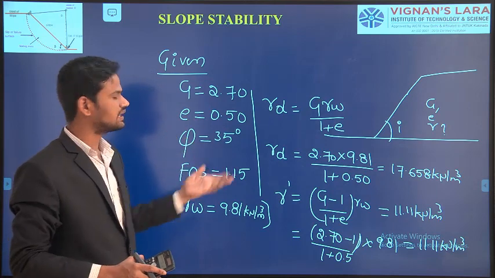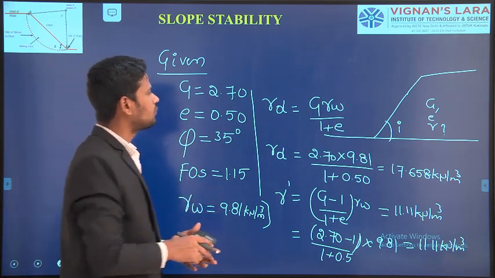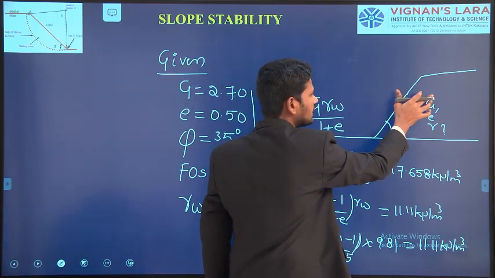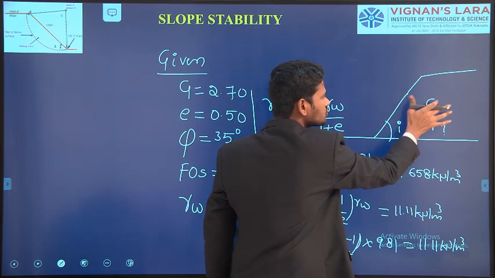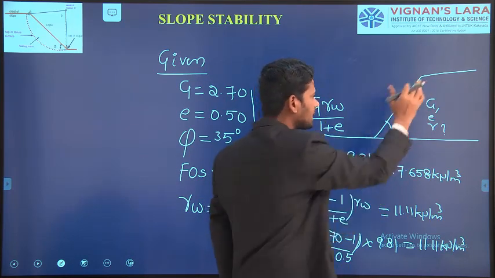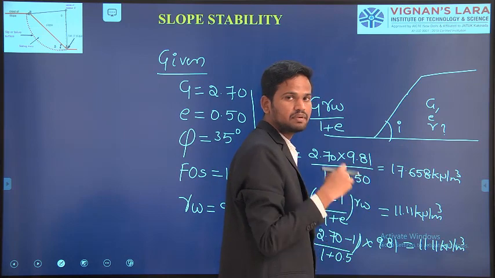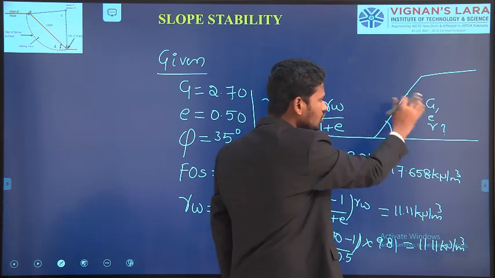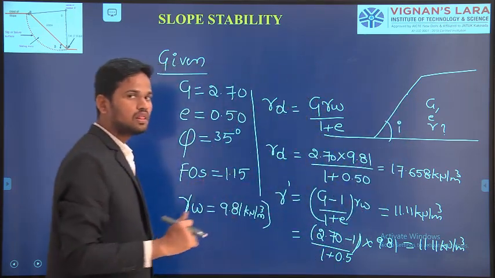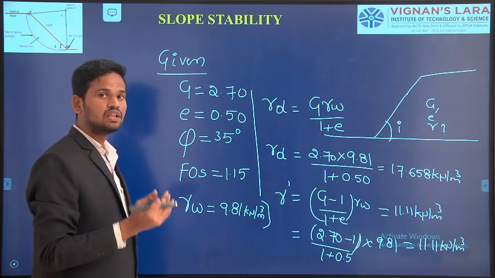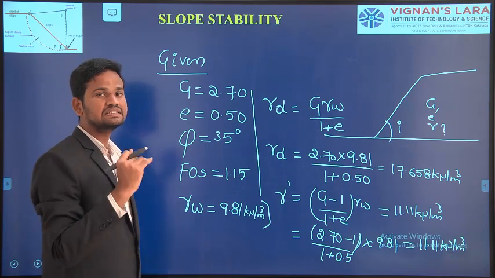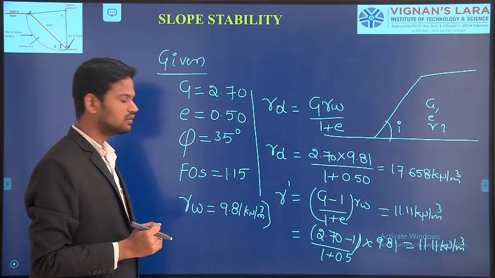In the other condition, suppose the slope is filled with water up to some depth, and below that depth the soil is in a dry condition. That means the slope is in saturation condition. When the slope is in saturation condition, we again have to consider the saturated unit weight.